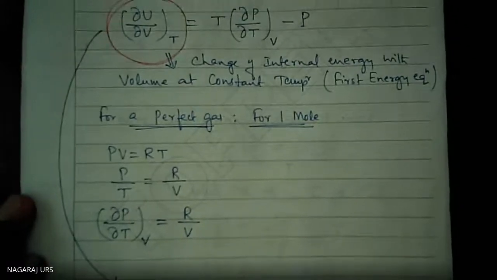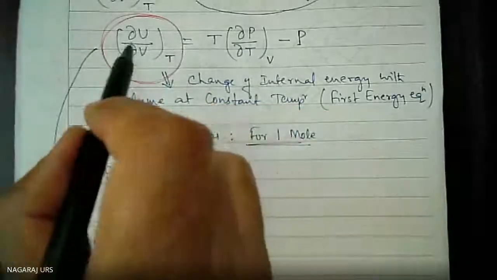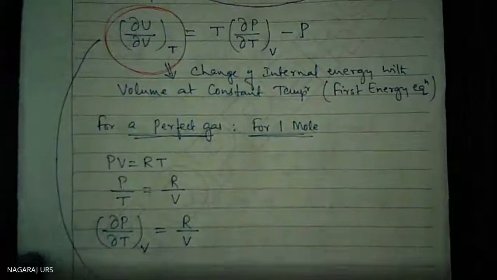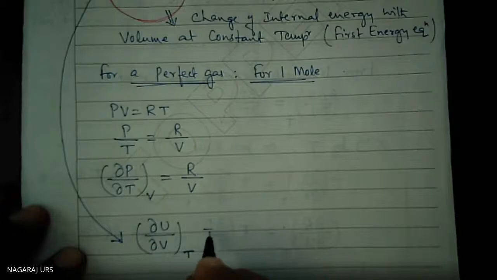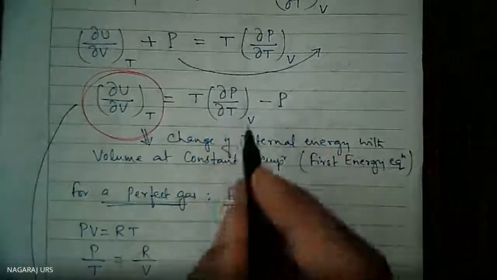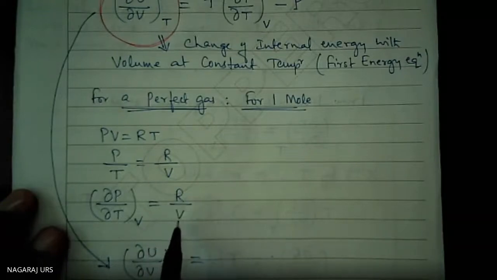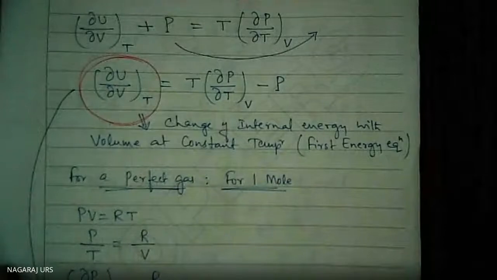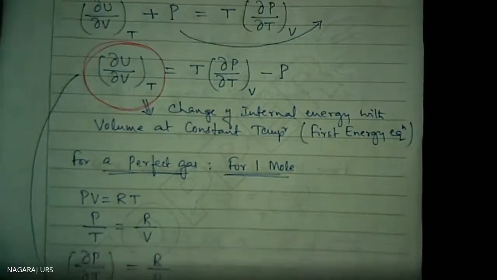You can see that previous equation. This one as it is, I will write del U by del V at constant temperature is equal to T del P by del T at constant volume, and del P by del T at constant volume is equal to R divided by V. So this is T, this is R divided by V, minus this is P, minus P.